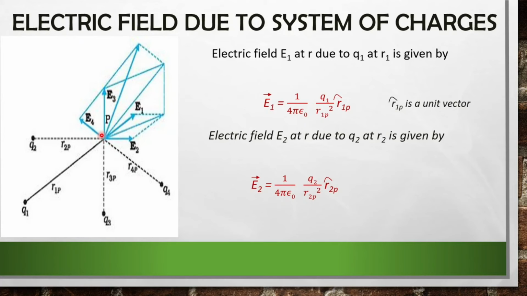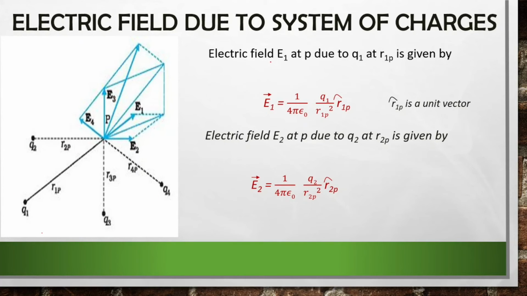And the electric fields at this point due to Q1, Q2, Q3 and Q4 are E1, E2, E3, E4, and the directions are given here. So this is our diagram, and we should find the electric field at this point P due to our source charges Q1, Q2, Q3 and Q4.